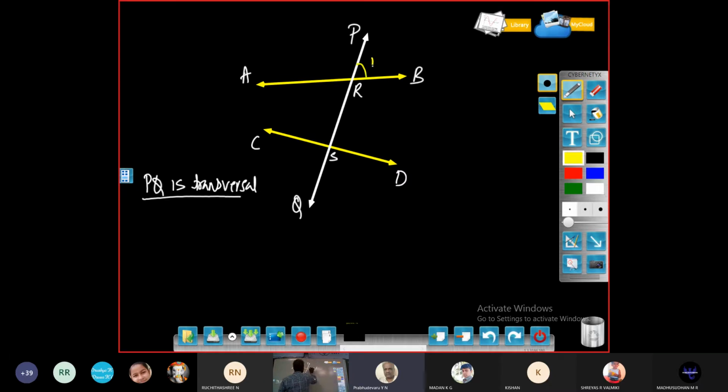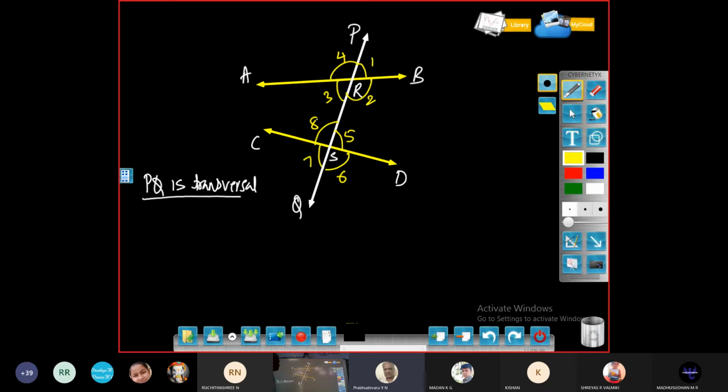This angle I'll write as 1 and this as 2 and this is 3 and 4. 4 angles at point R and at point S also another 4 angles, 5, 6, 7, 8. We have 8 angles at points R and S respectively.